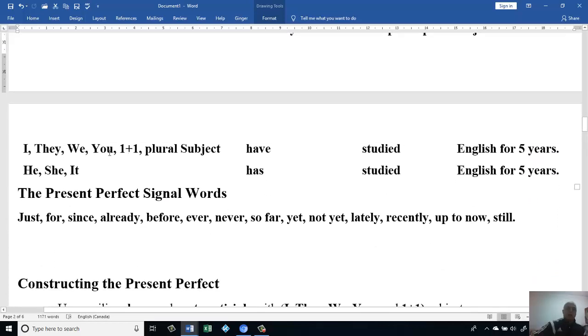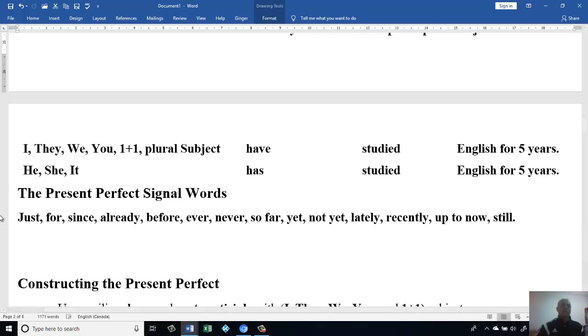Let's look at how to structure this kind of present perfect. We have two kinds. We could use have or has plus past participle. When we have the subject or pronoun I, they, we, you, or a plural subject, we use have, then plus past participle, then the rest of the sentence. When the subject or the pronoun is he, she, it, we use has, then past participle, then the rest of the sentence.